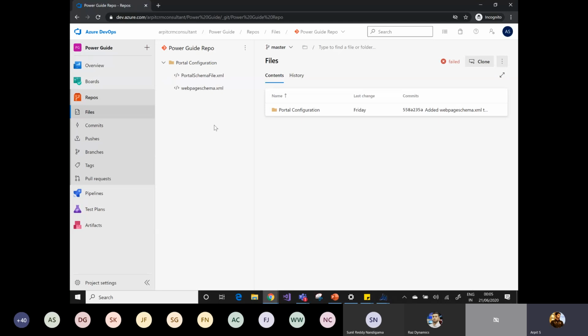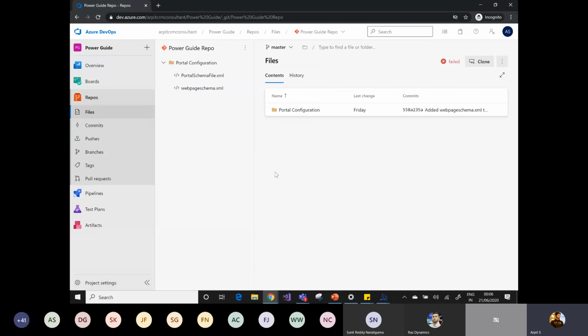For example, there are a few entities available in the portal like site markers, and a few custom entities, that you don't usually work on. It doesn't make any sense to deploy these records again and again. So you can create your own file and include only those entities that you are actually working on. You can see here I have simply uploaded the web pages schema file over here.